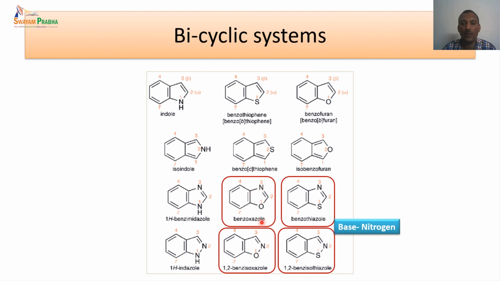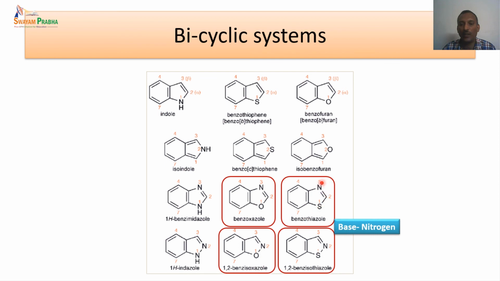So this is basically the 5-membered unit having nitrogen and oxygen. How do we number this? The oxygen gets the lowest number, so the numbering starts with 1 on oxygen, followed by 3 on nitrogen. And we also have a benzene unit attached to this one. So this is a benzoxazole unit, and this compound is named benzoxazole.